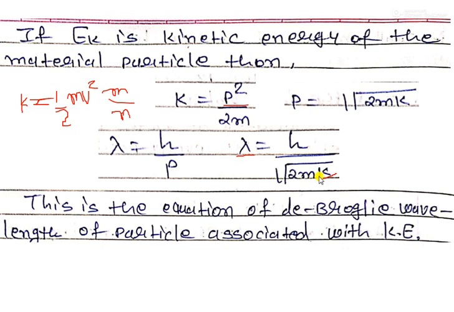As you can see here also, with the help of the energy of a particle, we calculate the wave nature of a particle. So we calculate the lambda of that particle, meaning how the particle is creating a particular waveform. That is why we are calculating lambda equal to h upon mv. So this is also the representation of dual nature. This is the equation of de Broglie wavelength of a particle associated with kinetic energy.